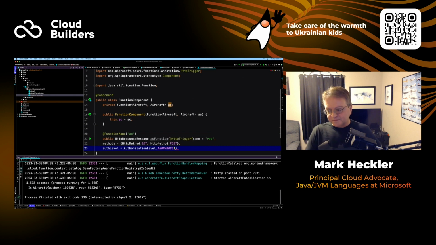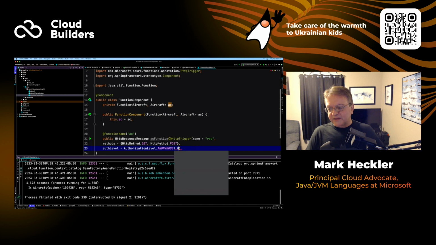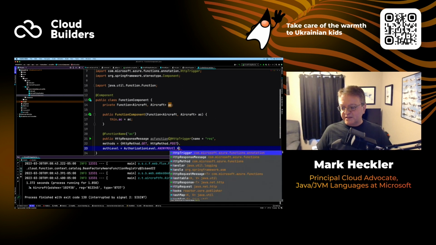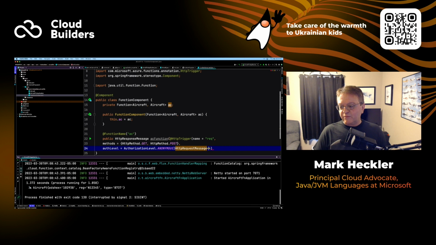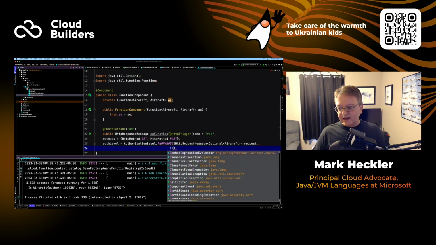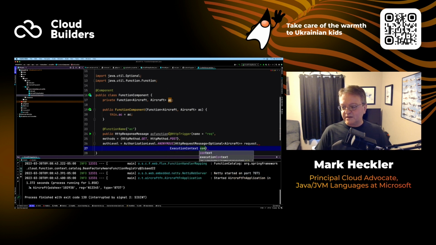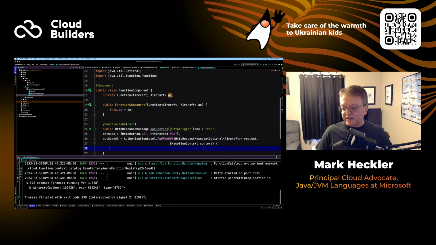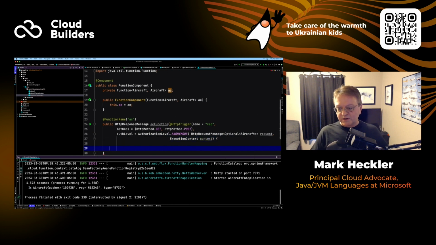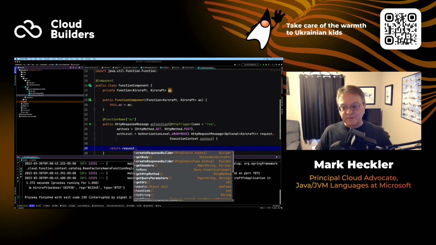And then I'm going to make this an HTTP request message. And we'll be receiving an optional, hopefully receiving an aircraft, right? We'll call this our request. And then we can access an execution context. I won't be doing that right now, but again, that's important to have access to as well. So the thing that I want to return is some kind of an HTTP response message.